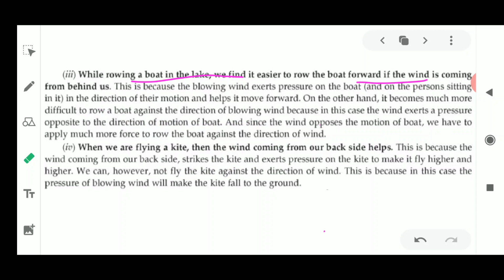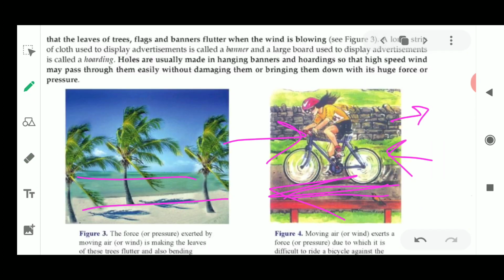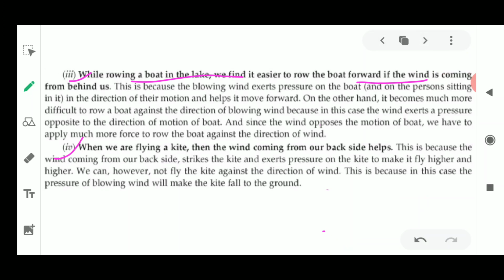These examples make it very clear to us that moving air also applies pressure, which means the wind applies pressure on an object which is moving, or even when it is standstill. The object could fall, it could tear. So many things are there. In these conditions we have seen that moving air also exerts pressure, similar to the pressure exerted by the air present inside a container.